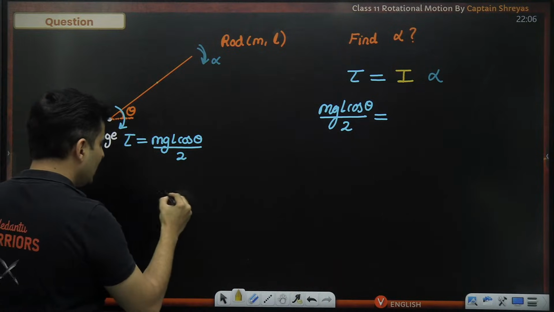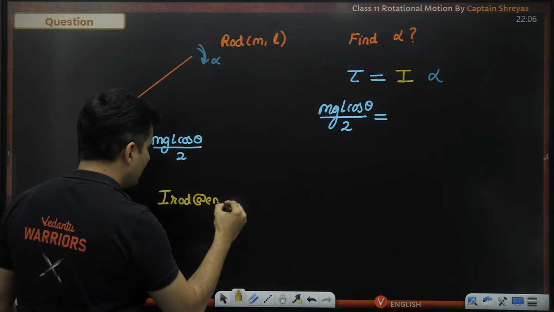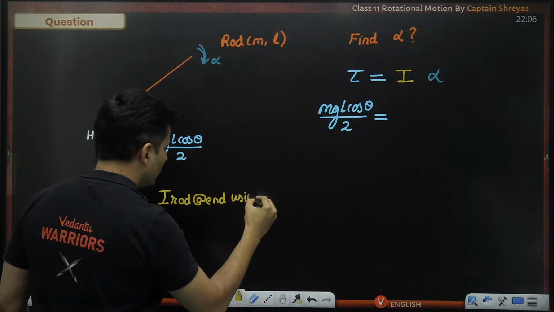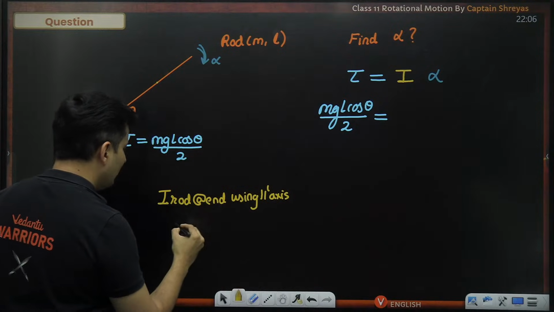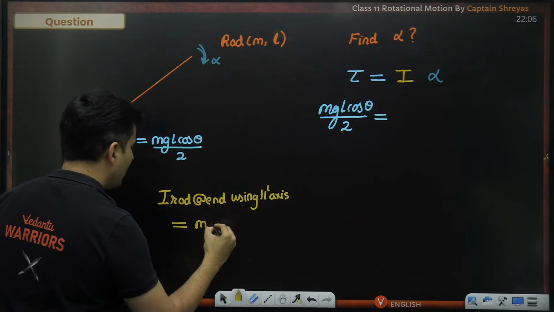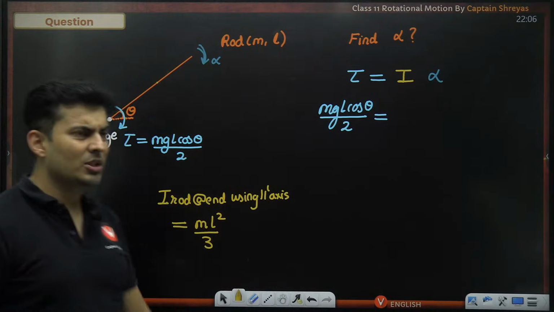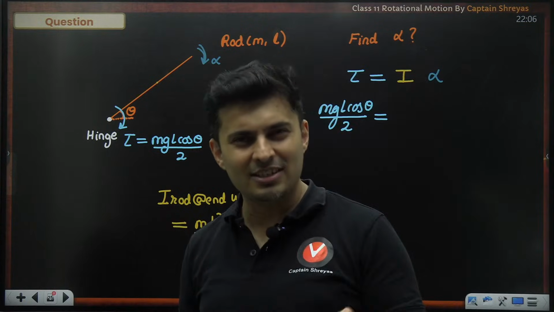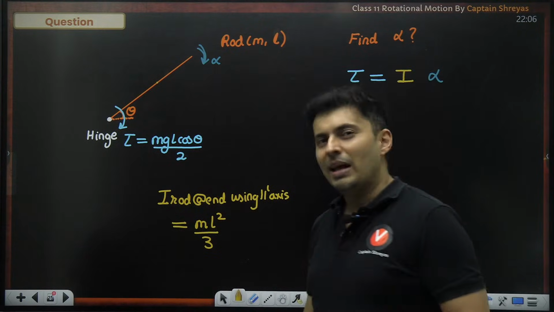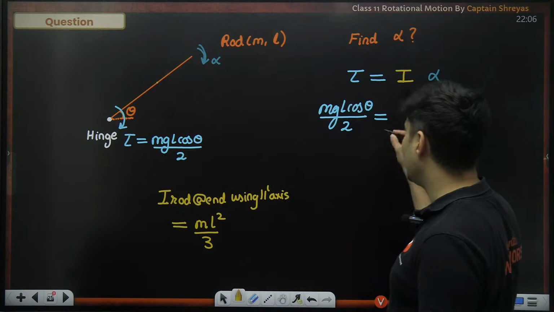This is the end. So the moment of inertia of the rod at the end using parallel axis theorem comes out as mL square divided by 3. We did this question last time. This formula you remember, because every time you cannot sit and apply parallel axis theorem. mL square by 12 is not the right answer. It is at the center.